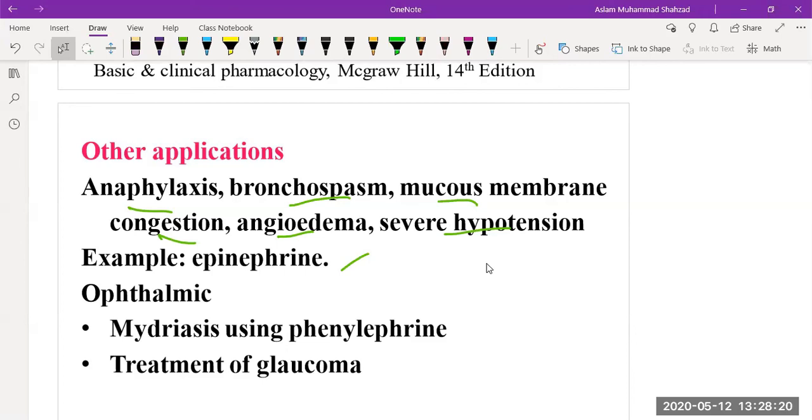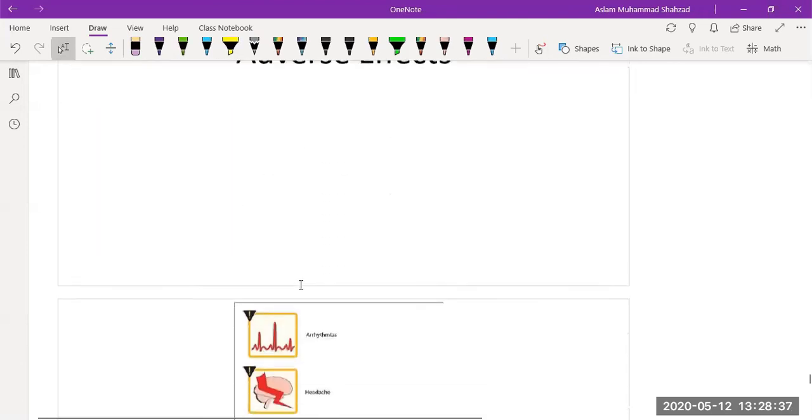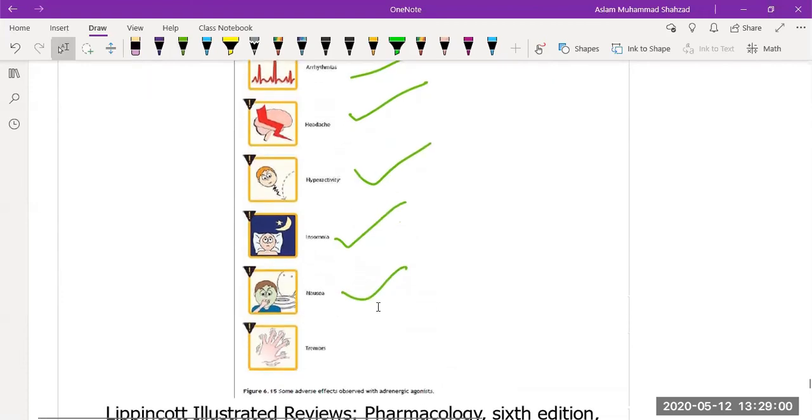Then they also have ophthalmic use, such as the mydriasis effect using phenylephrine, or in the treatment of glaucoma. Their adverse effects are that they are responsible for causing arrhythmias, which is known as irregular heartbeat. Then they are also responsible for headache and hyperactivity, because amphetamines are all stimulants. Then insomnia, because people misuse these drugs for working long hours, nausea, and then tremors.